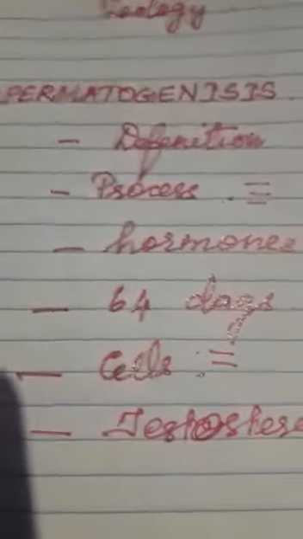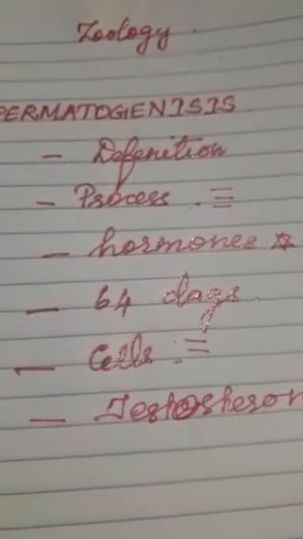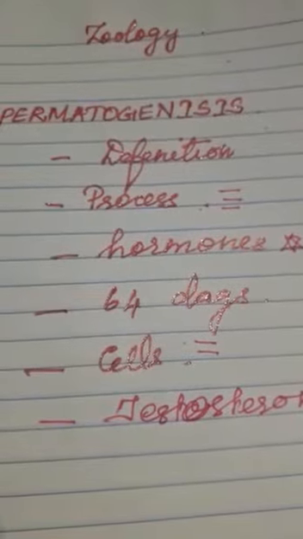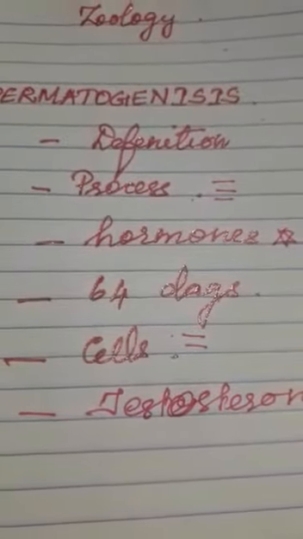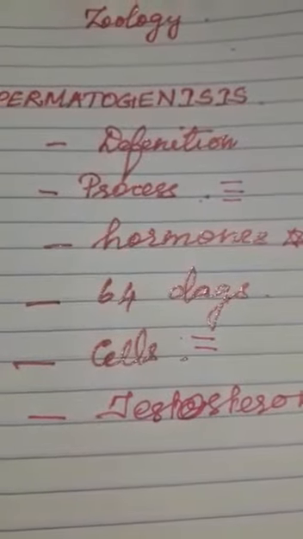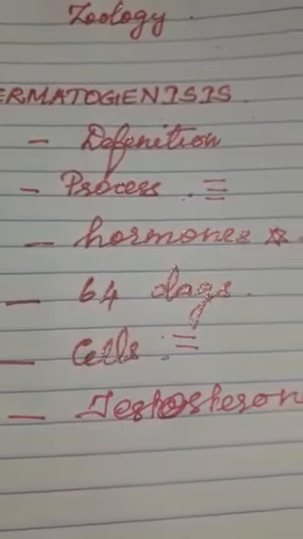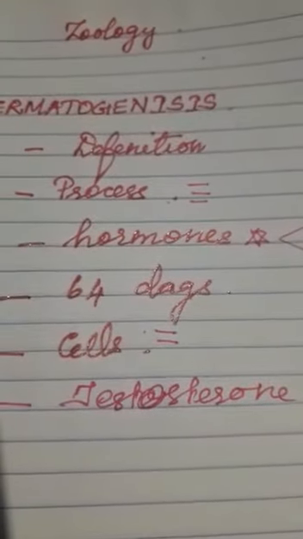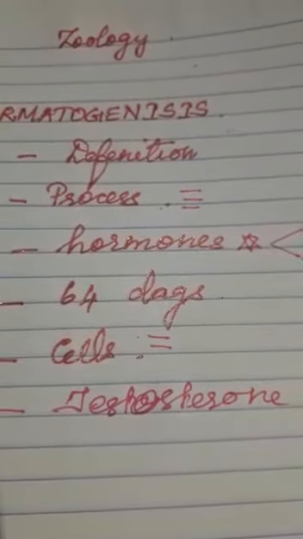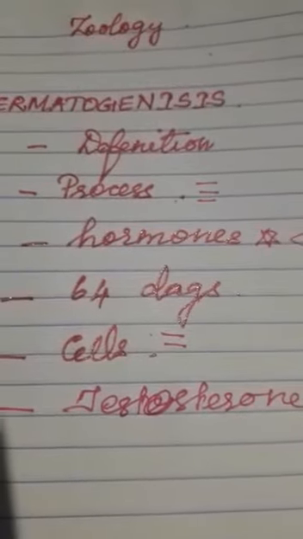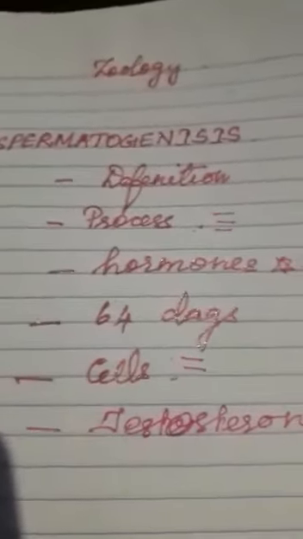Spermatogenesis means production of sperm, which we have already discussed many times. Spermatogenesis includes some concepts we have to see: the definition of spermatogenesis, the process of spermatogenesis, the hormones of spermatogenesis, the duration of spermatogenesis, the cells of spermatogenesis, and one major hormone involved in spermatogenesis, that is testosterone.